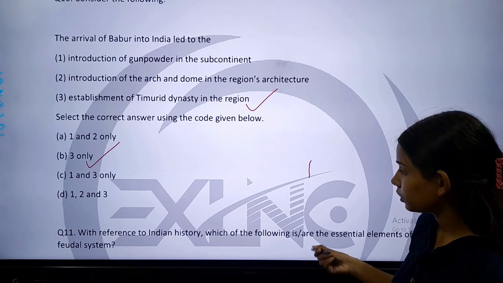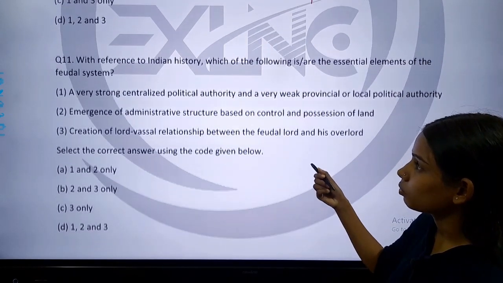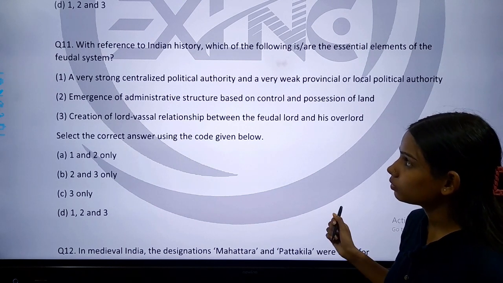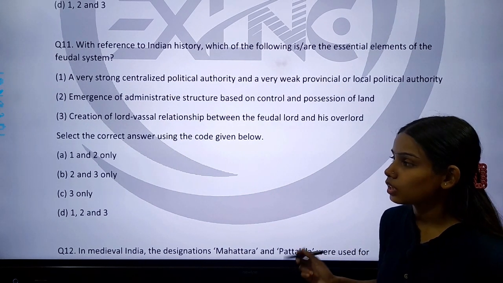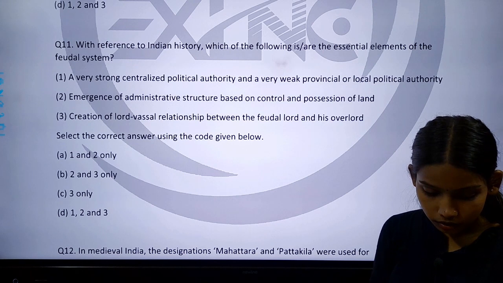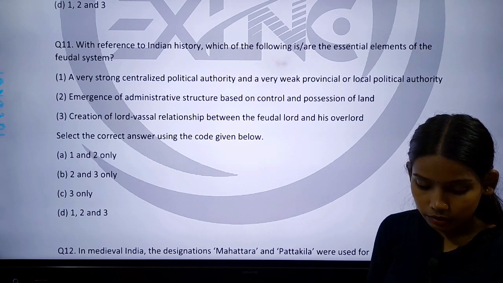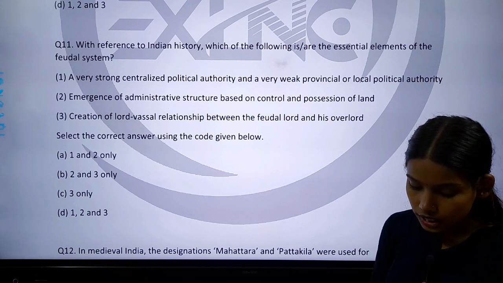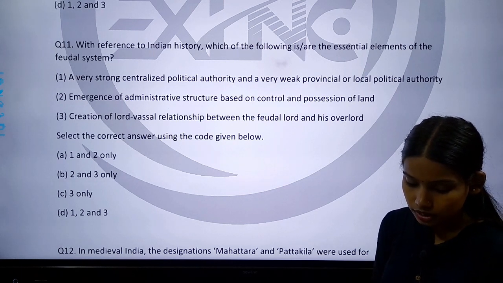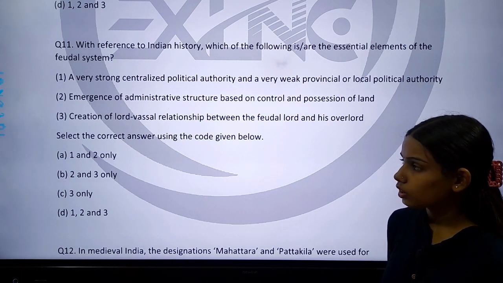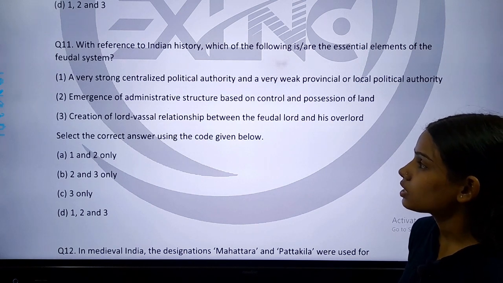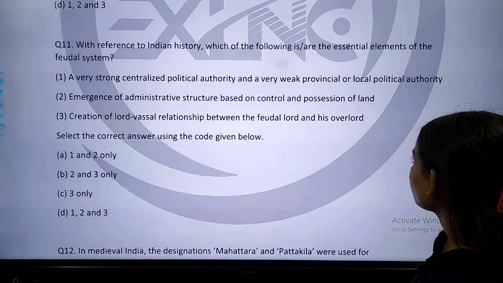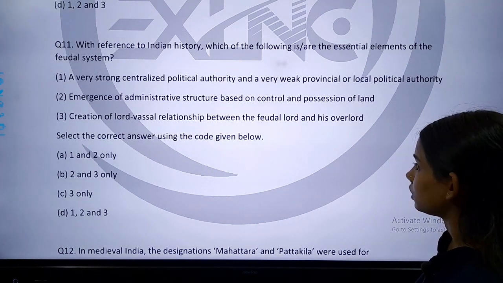Okay. Now come to our next question, question number 11. This is another question based on statements. With reference to Indian history, which of the following are essential elements of the feudal system? Number 1, a very strong centralized political authority and a very weak provincial or local political authority.